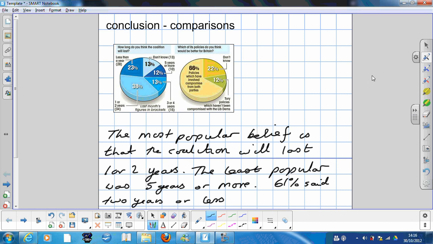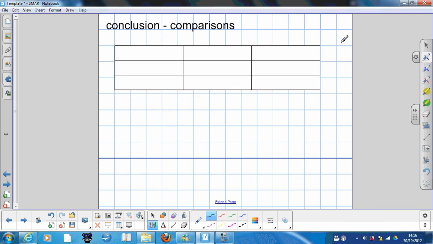Now, let's look at one you're more likely to face in an exam. It's a conclusion and it's a comparison type question, but this time the data was quantitative. Let's say it's all about the height of Year 8 pupils. Now, we've analyzed it and we've found the average, in this case the mean average, and we've also found the range.